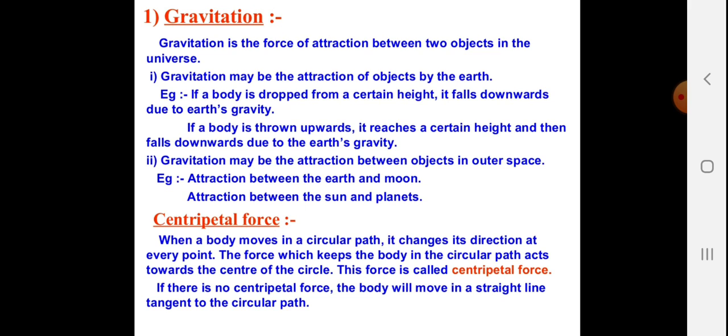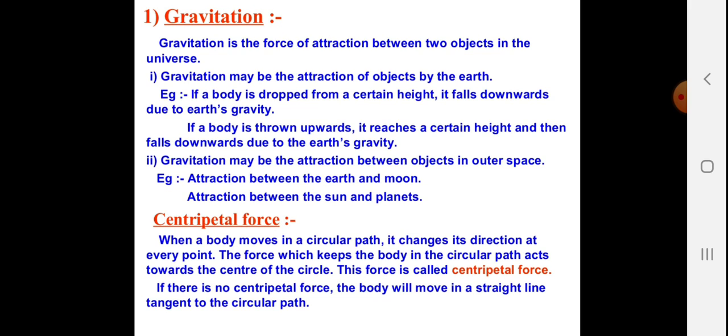If a body is thrown upward, it reaches a certain height and then it falls downwards due to the earth's gravity. Gravitation may also be the attraction between objects in outer space. For example, attraction between the earth and moon, attraction between the sun and the planets.